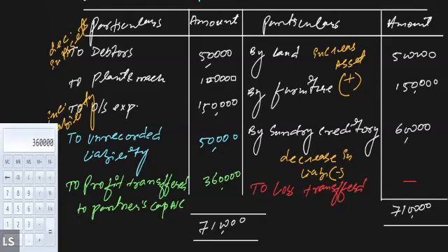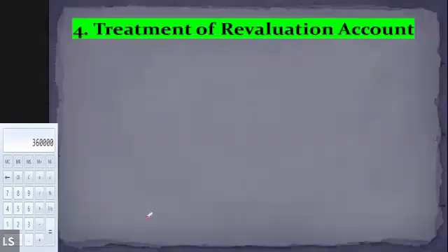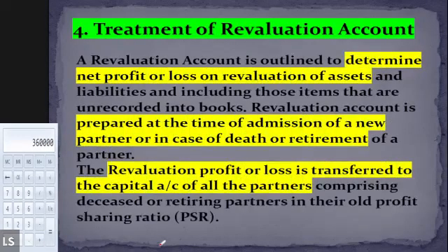Let me show you and explain it one more time through the PowerPoint. So see, what I've told you, that a revaluation account is an account which is to determine the net profit or loss on revaluation of the assets and liabilities, including those items that are unrecorded in the books. Right. Revaluation account is prepared at the time of admission of a partner, or in case of the death of a partner, or sometimes on account of the change in the PSR. The revaluation profit or loss is transferred to the capital account of all the partners. That is what I was telling you.